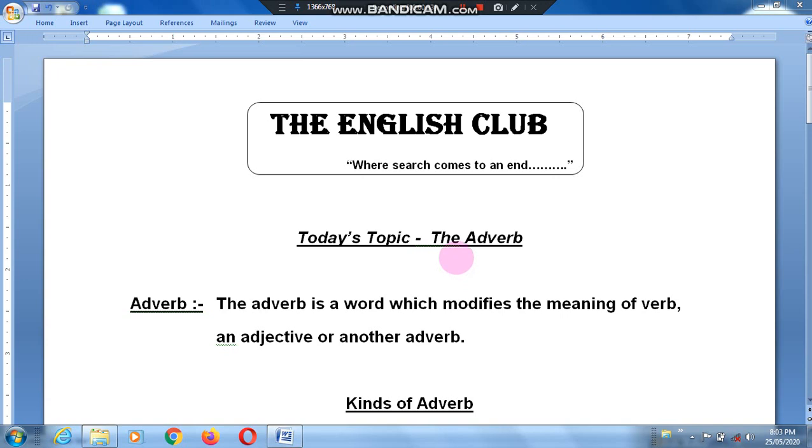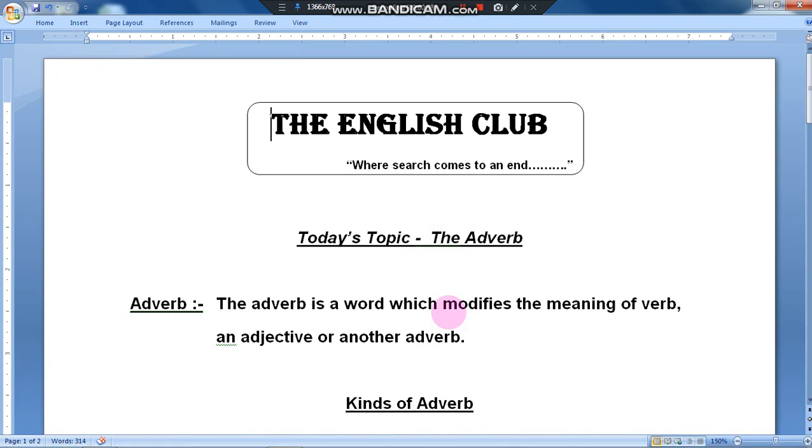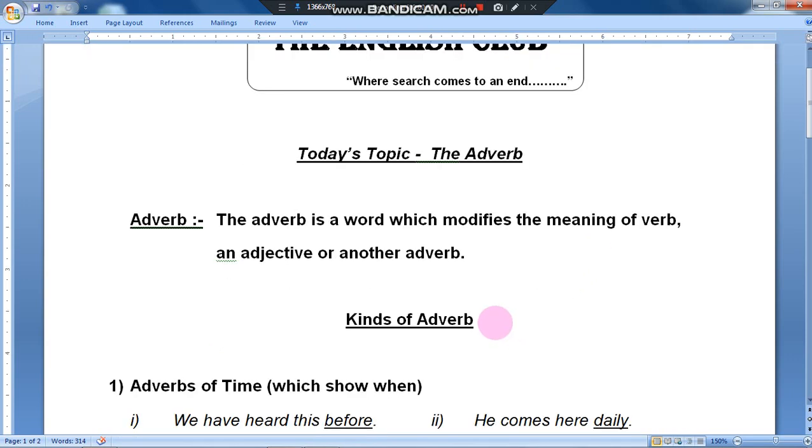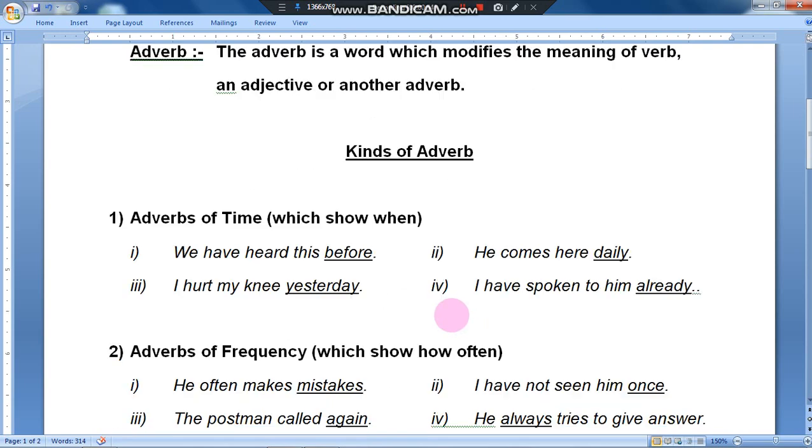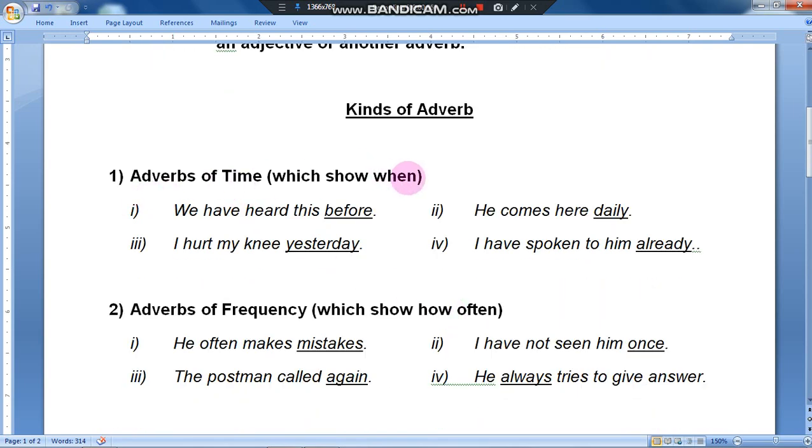Adverbs are very easy to identify. The suffix "ly" is the shortcut to identify an adverb. More than 90% of "ly" words are considered adverbs. But we are going into detail about the kinds of adverbs. There are n number of adverbs, so they are categorized into different sections. We will see it. The first one.